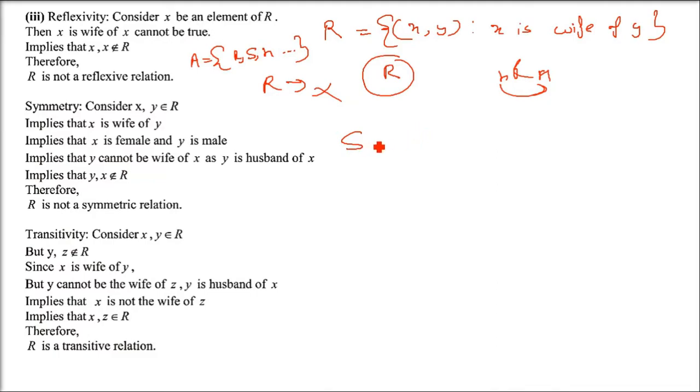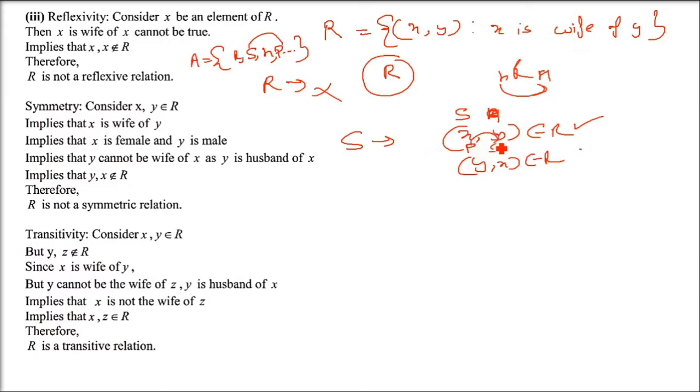Symmetric. Now let us take the example of (x, y). If X is wife of Y, then Y is a wife of X. Is it possible? If (x, y) is true, (y, x) should also be true. Let us take Sham and now take the example of Pooja. Let us take one more person in this set, and assume she is the wife of Sham. So X is Pooja and Y is Sham.